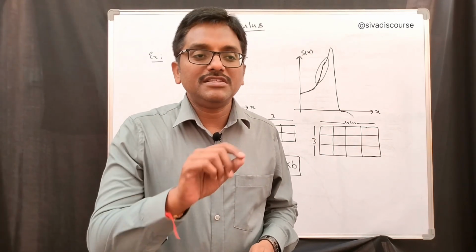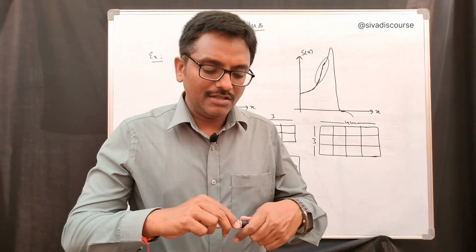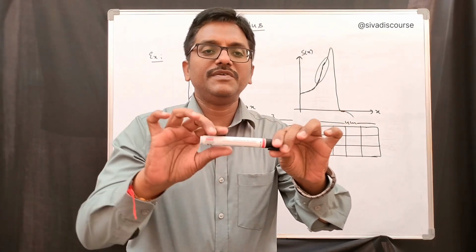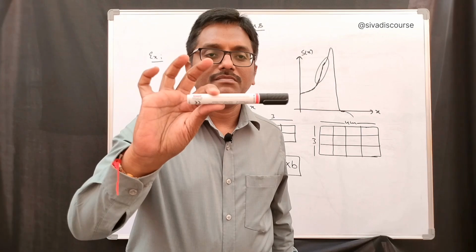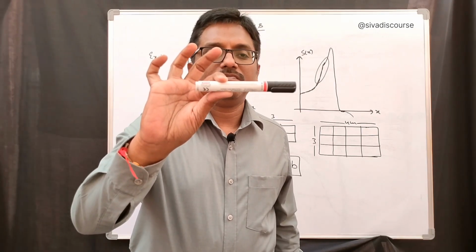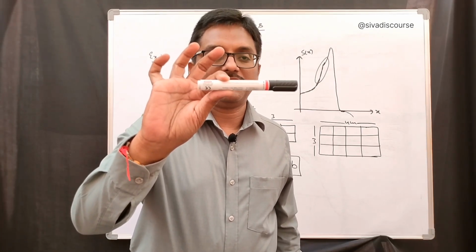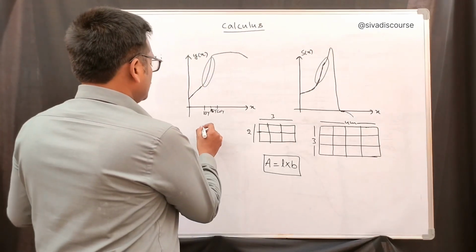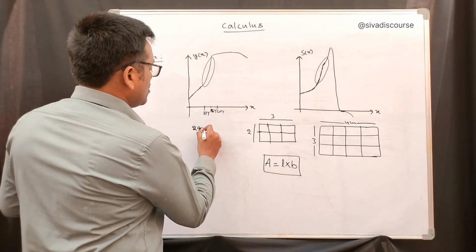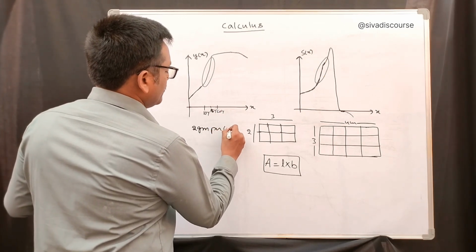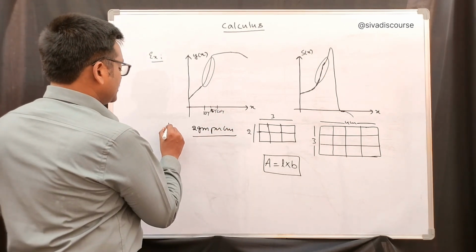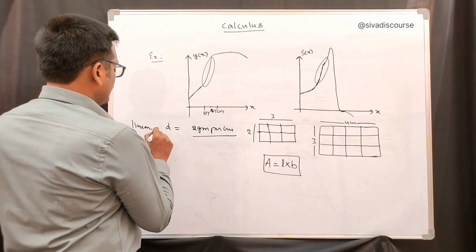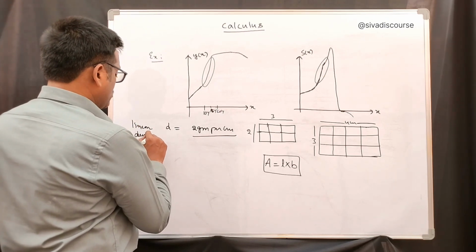For example, consider a small spoke, or just consider this pen. Wherever you cut this pen, it weighs 2 grams. Let us suppose that, meaning the density of the material is constant. Density, 3 types of densities exist. So 2 grams per centimeter, which is a linear density.